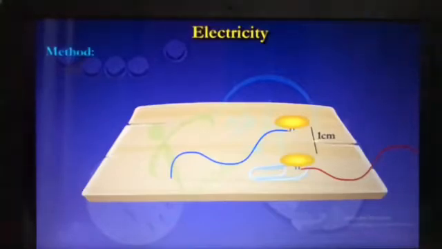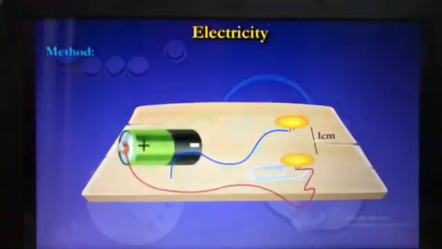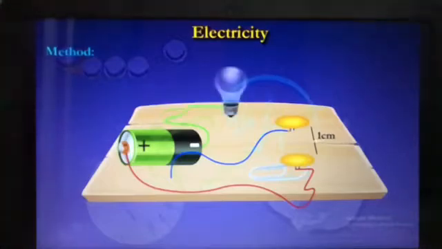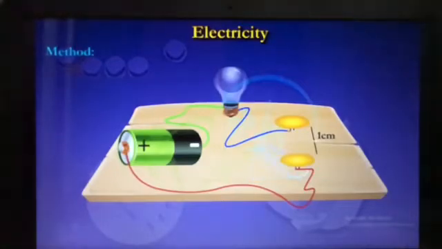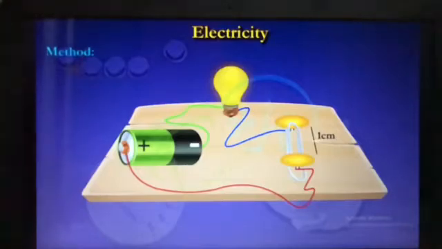To test the switch, connect the free end of one of the wires to the positive terminal of the battery. Connect the third wire to the negative terminal of the battery and to the bulb. Now connect the free wire from the switch to the other side of the bulb. Turn the paper clip such that it touches both the drawing pins. The bulb glows and the switch is ready.